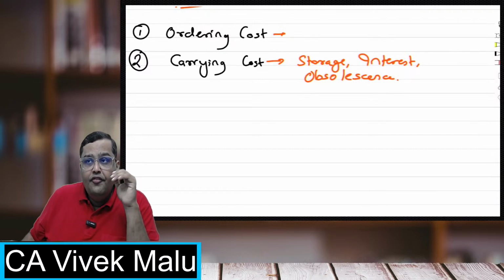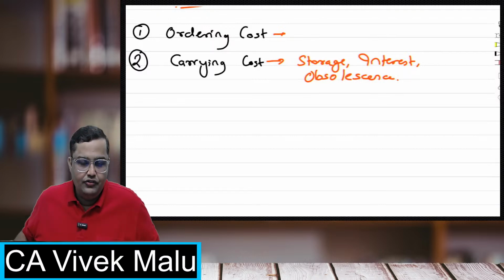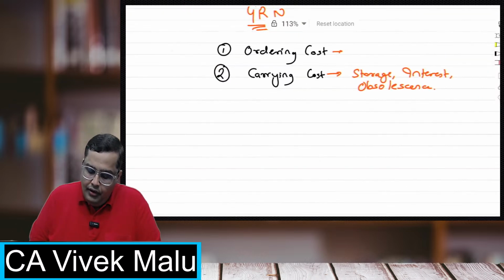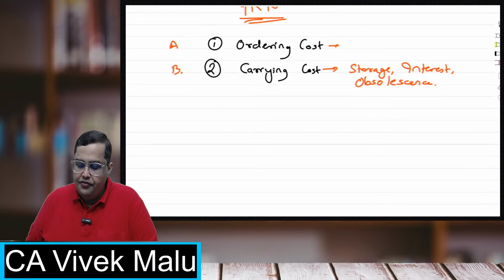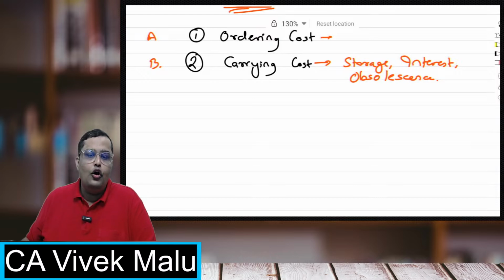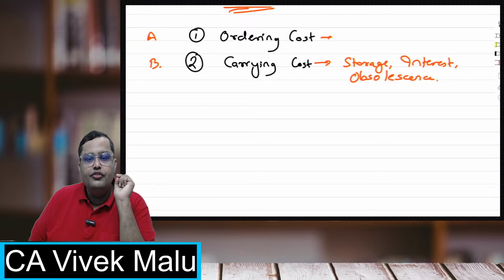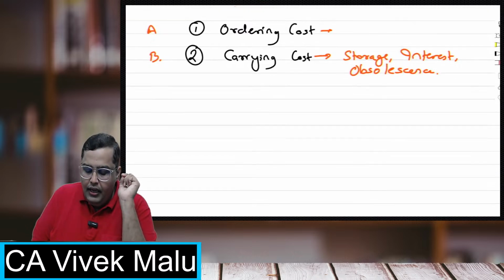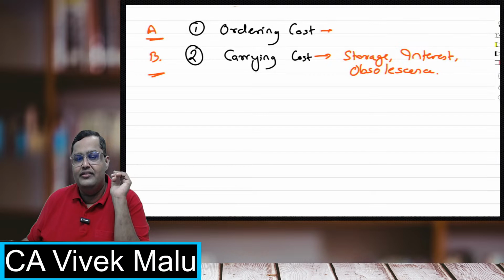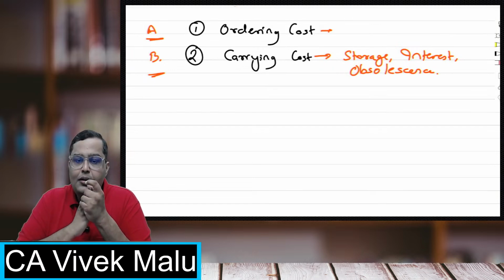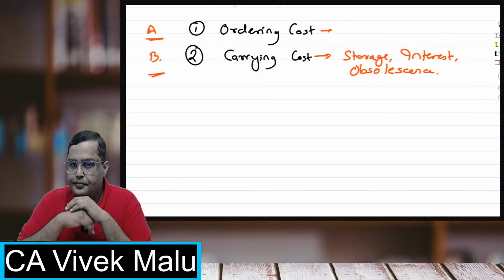Now, if I order very high quantity, students, if this is A, this is B. If I order a very high quantity, which cost will be lesser and which will be higher?